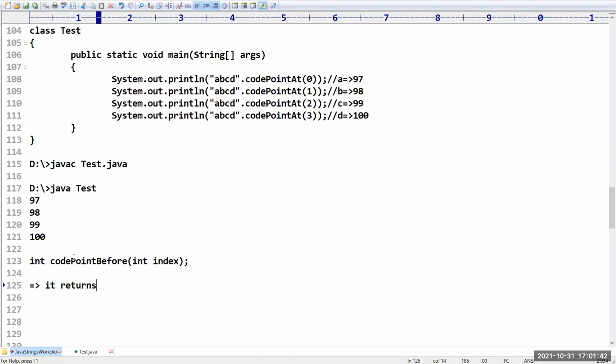It returns the ASCII or Unicode value before the location given. Suppose consider I want to take the previous example.